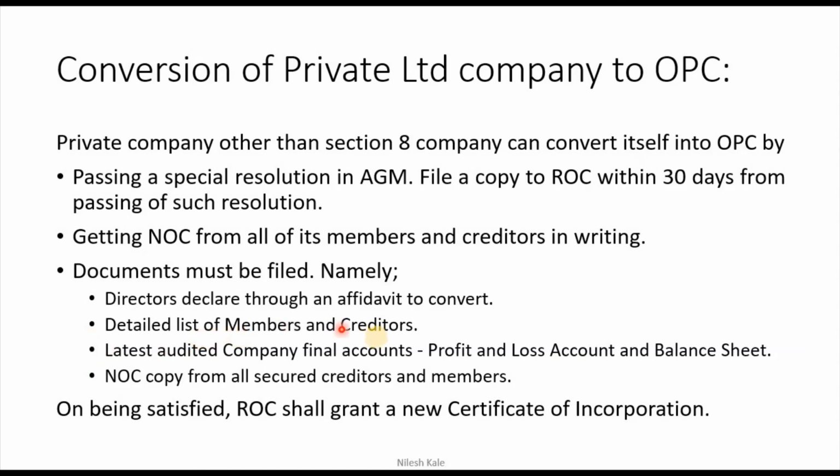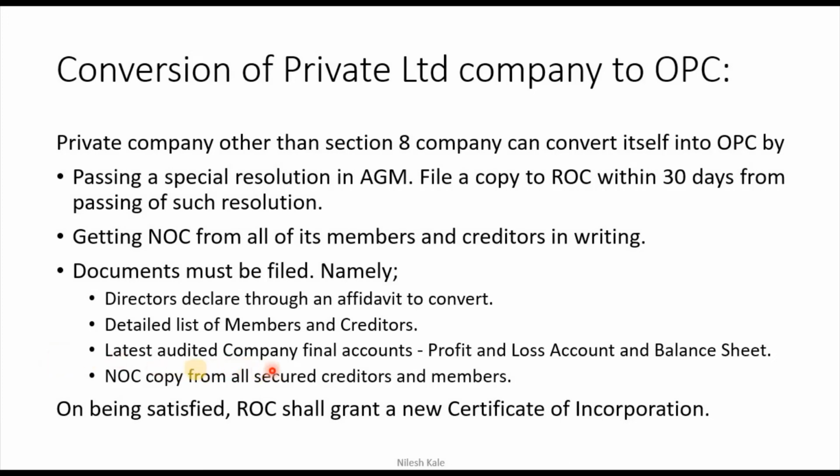Why is a detailed list of creditors required? Because you have to pay all that money to the creditors. If you have a large list of creditors, then it becomes difficult for the creditors to get their money if you become an OPC, because an OPC enjoys extra rights compared to a private company. The latest audited company final accounts you should file. What is it?